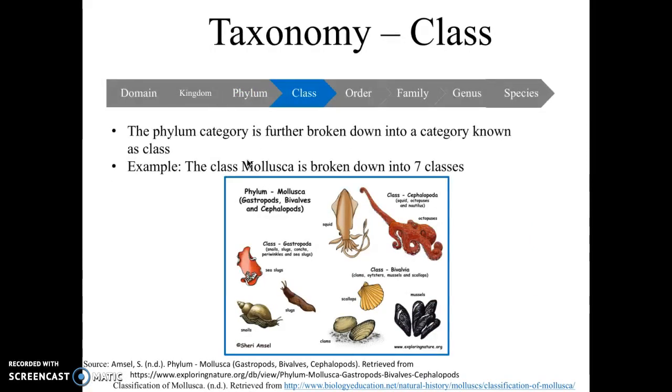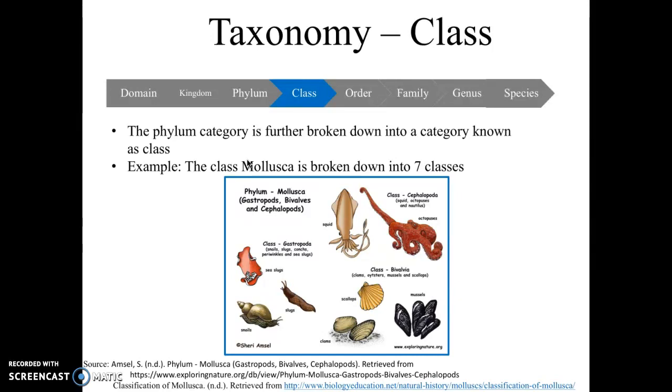The next classification is called class. After phylum, it's class, and I used the same example of Mollusca. Mollusca is then broken down into 7 classes. There's a graphic here, and it only includes three classes, which is missing the other 4.